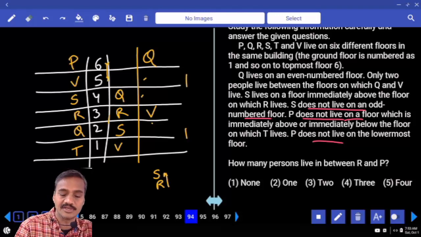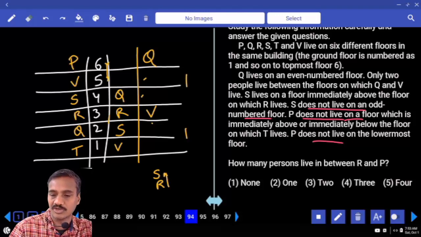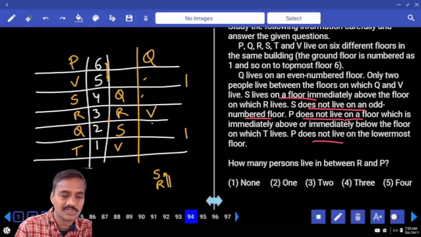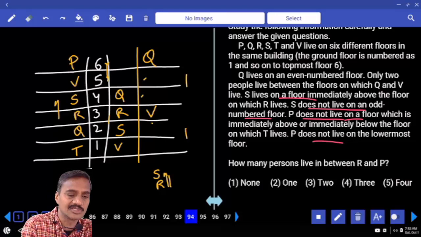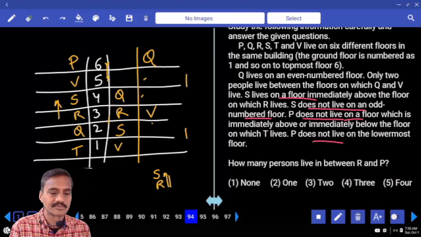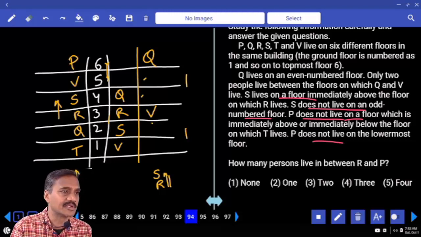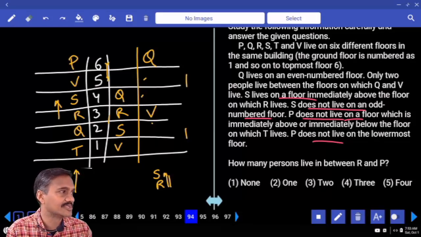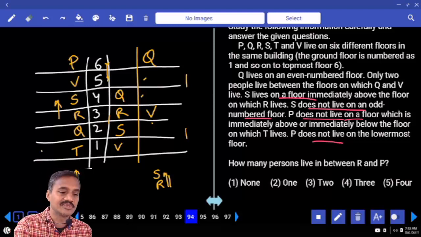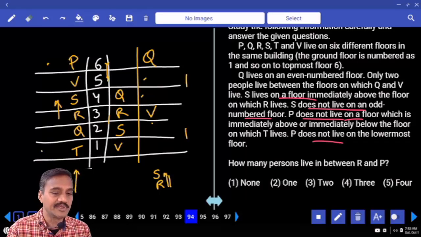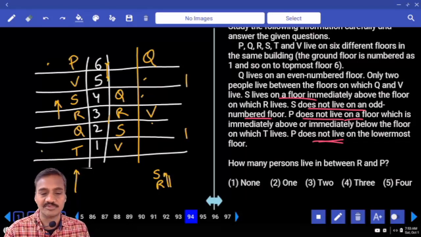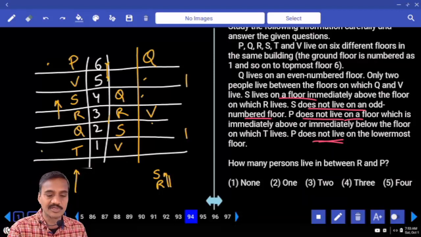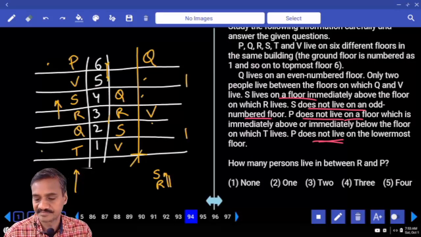R and S, our order has changed. S lives on a floor immediately above the floor on which R lives. S is immediately above this R. That is right, isn't it? Now the arrangement is final and clear, that is why I asked you to wait, because 2 are left over. P and T are not adjacent to each other. P is above this one. Okay, here these 2 will be invalid.